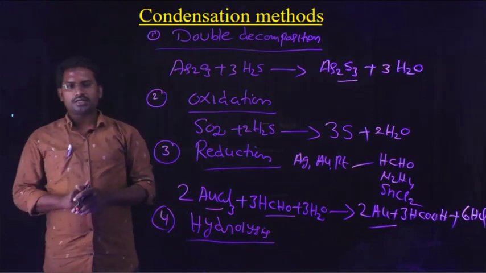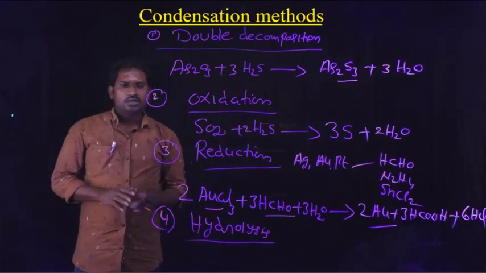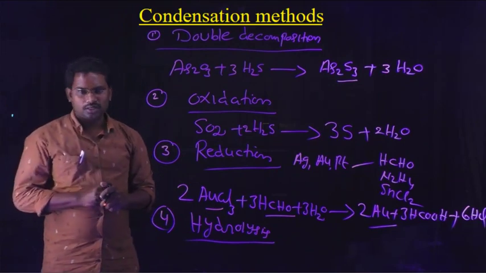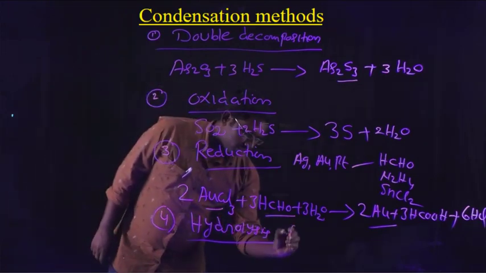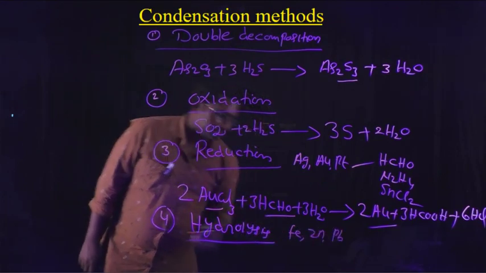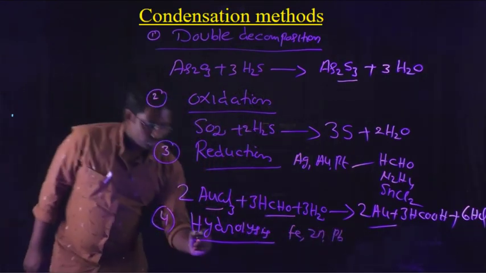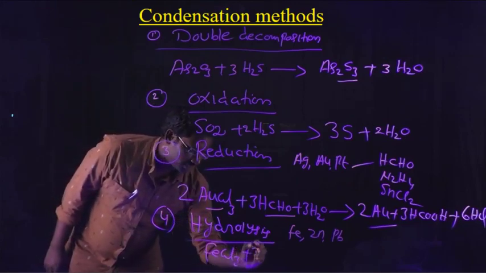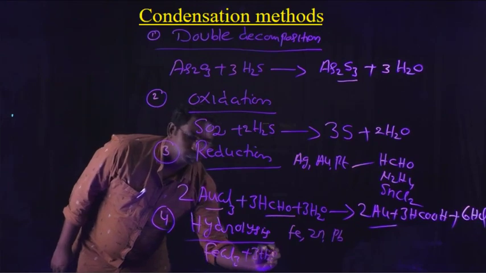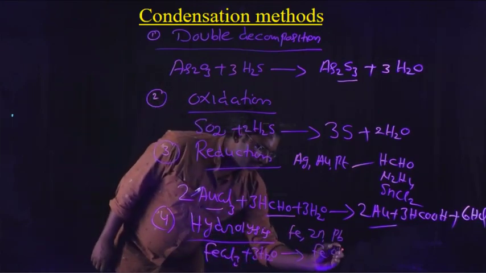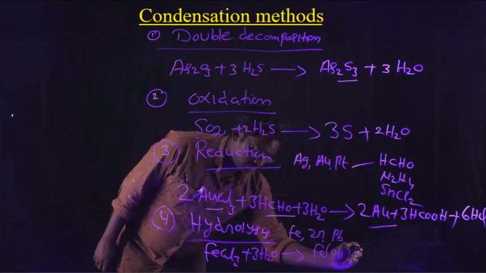By using the hydrolysis process, we can prepare the colloidal solution of less electropositive metals like iron, zinc, lead. For example, ferric chloride reacts with water molecules to form ferric hydroxide, Fe(OH)3, plus 3HCl.